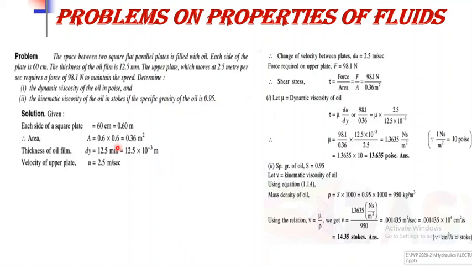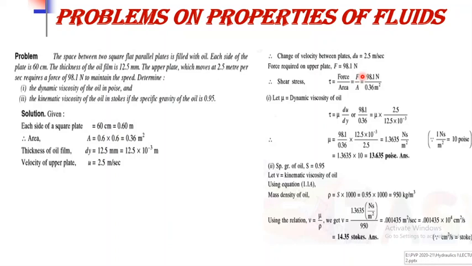0.95. So from the given things, the change of velocity between the plates: initial velocity is 0 and final velocity is 2.5. So change of velocity is final velocity minus initial velocity, that is equal to 2.5 meter per second, and the value of force F is given, that is 98.1 Newton.